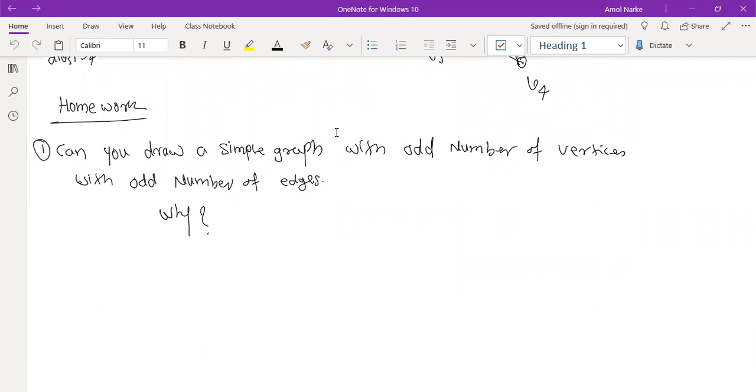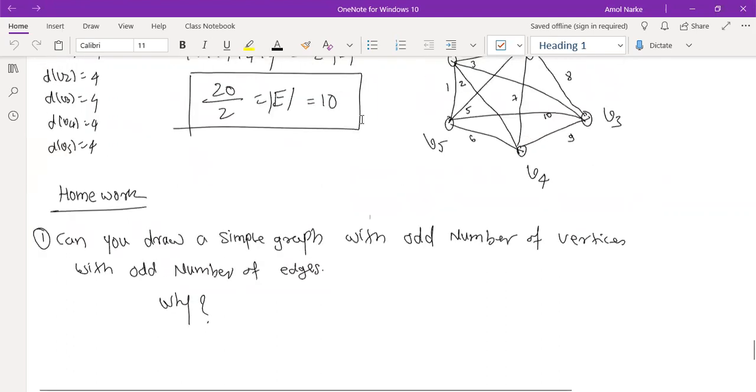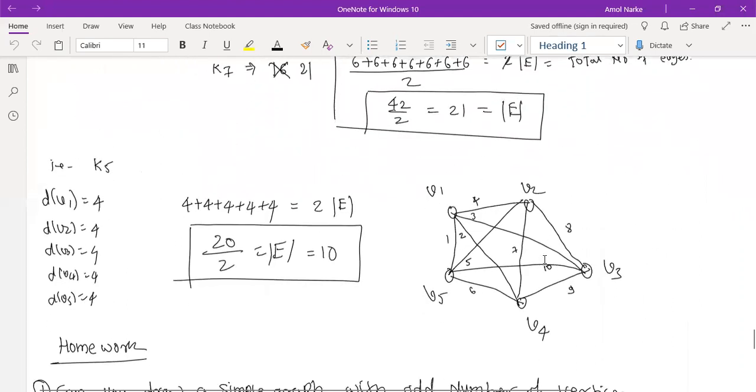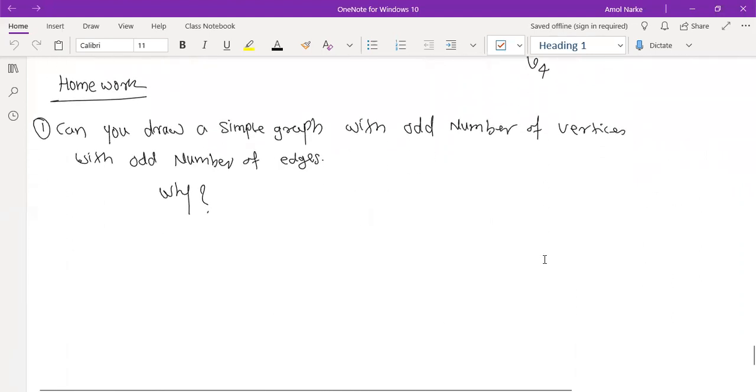In any graph, the sum of all the vertex degrees is equal to twice the number of edges. This is the degree sum formula: the sum of all degrees is nothing but twice the number of edges. Then, if we take an example, in the case of odd vertices,